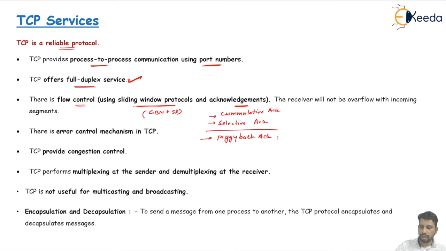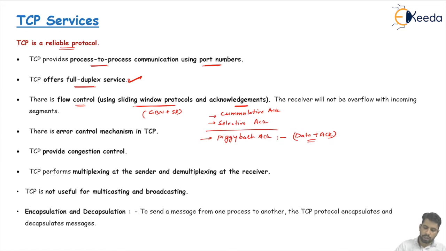Piggyback acknowledgement we are saying when both data plus acknowledgement are going in the same segment, that is called the piggyback acknowledgement. Piggyback is a criteria to send data between the source and destination, and on the same segment we put the data and we put the acknowledgement, instead of sending the acknowledgement uniquely from the data. That is, piggyback is a sending criteria, not a type of acknowledgement. So due to this flow control in TCP client and server communication, or source and destination communication, the receiver will not be overwhelmed with the data because of this flow control service.